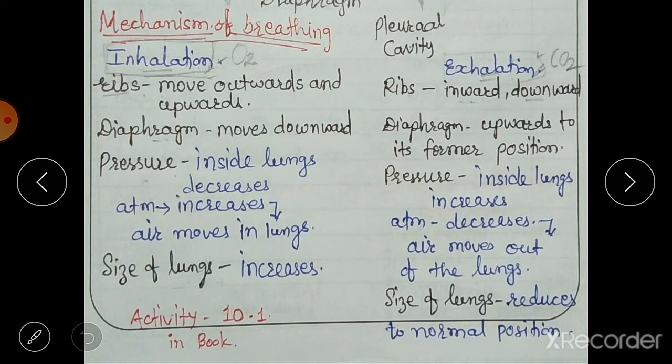The taking in of air rich in oxygen into the body is called inhalation, and giving out of air rich in carbon dioxide is called exhalation. So inhalation means taking in oxygen, and exhalation means giving out carbon dioxide. A breath involves one inhalation and one exhalation. One inhalation and one exhalation together form a breath.